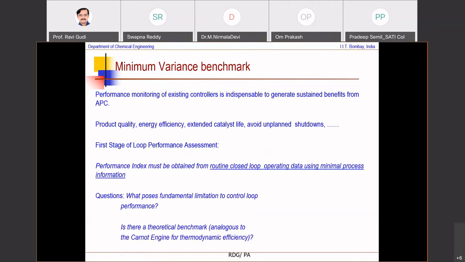And what you want to be able to do is try to reach that Carnot efficiency as closely as possible. You can never reach it, you can only approach it. Okay, that's a theoretical benchmark. Just like that, for control loop performance, the minimum variance benchmark is one such performance. You can approach it, but you can never reach it. If you're lucky, occasionally you can reach it.